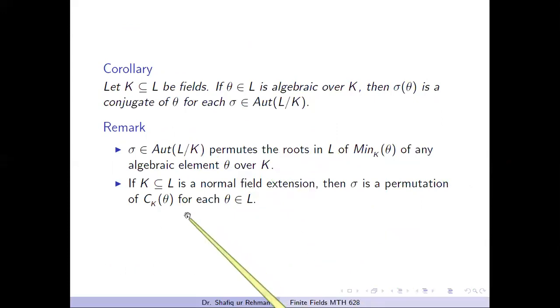And therefore, in case of a normal extension, that is, if all the conjugates are inside the field L, then this automorphism is in fact a permutation of this set of all conjugates of theta.